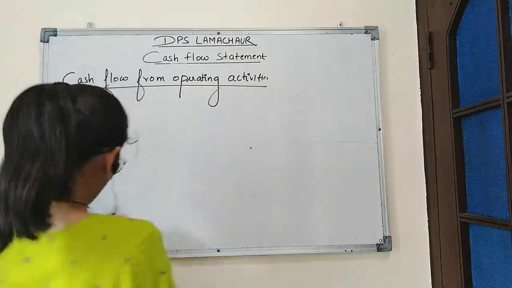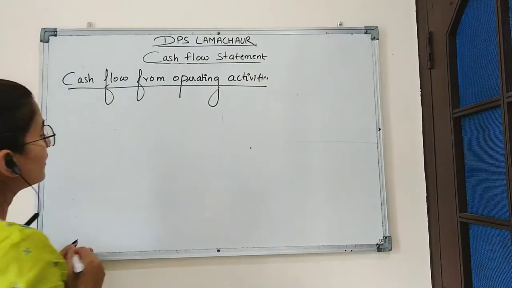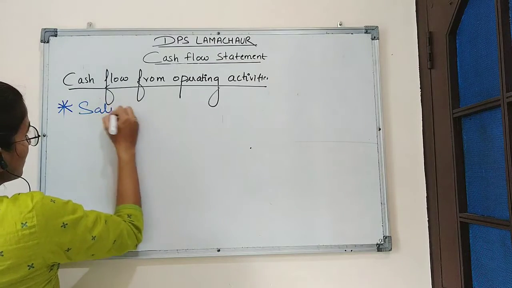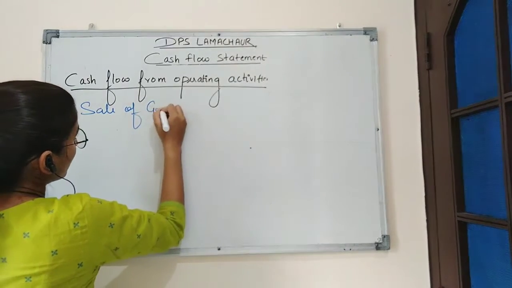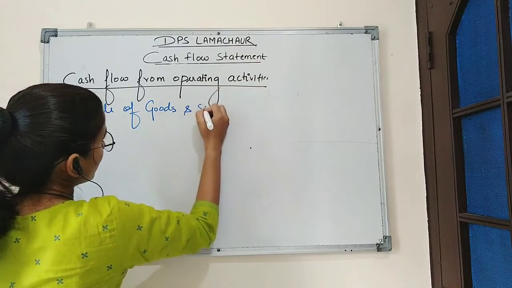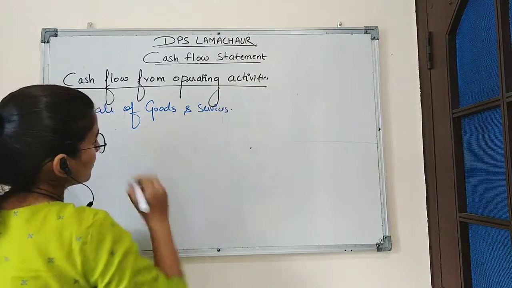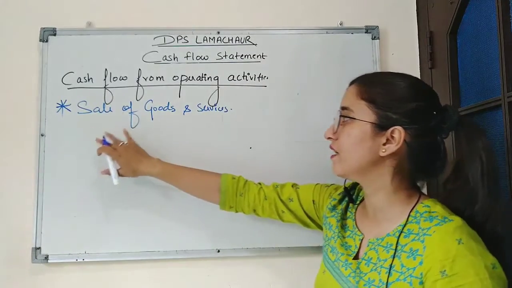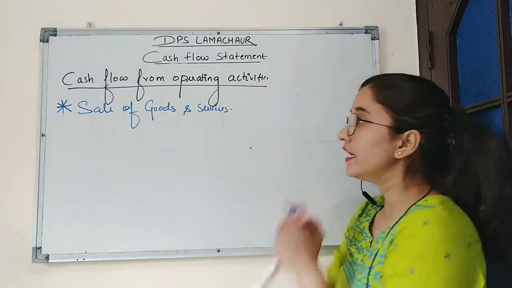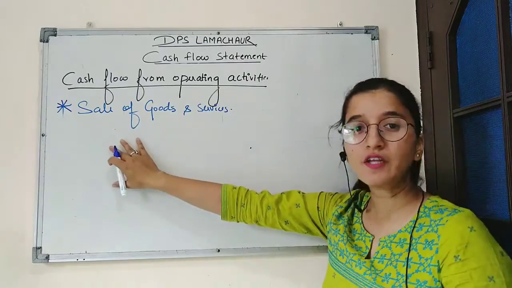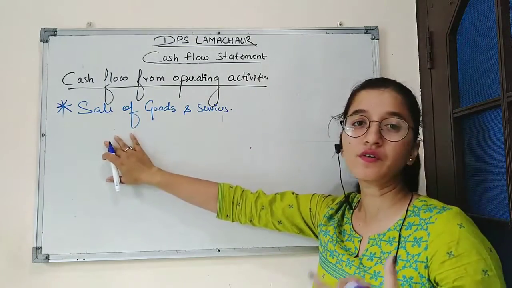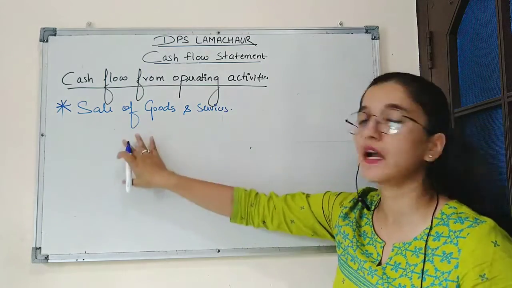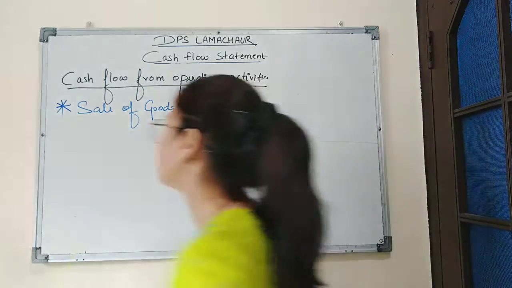So cash flow from operating activities will include, first is sale of goods and services. So whatever amount the business is getting from sale of goods and services, it is considered as revenue for the business, and this revenue is known as operating activities because it is related to the day-to-day activities of the business.